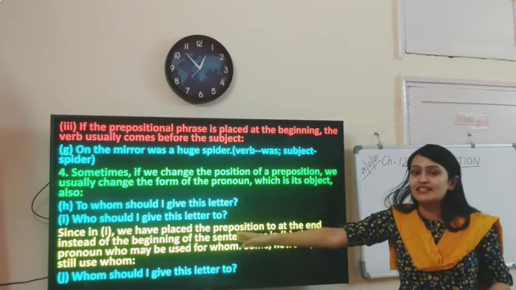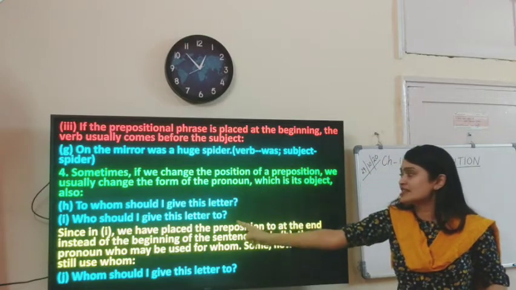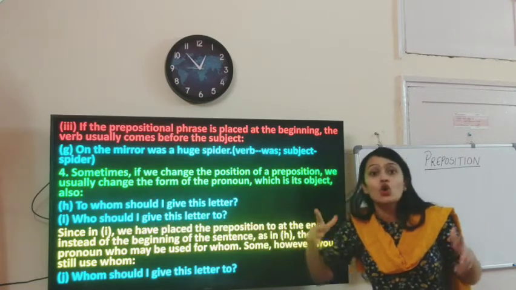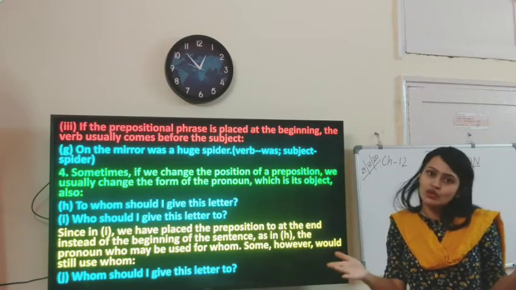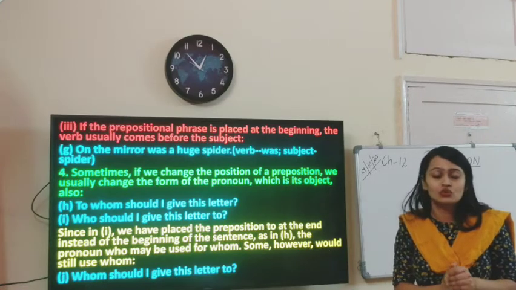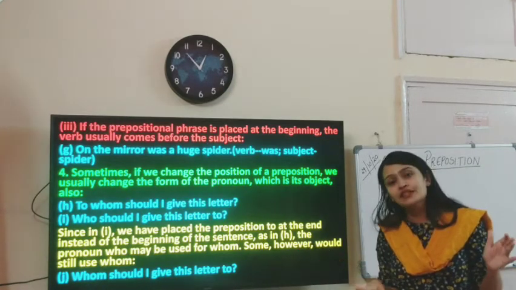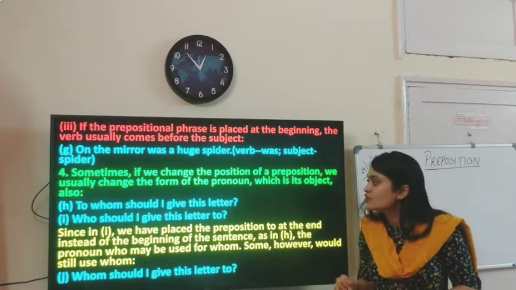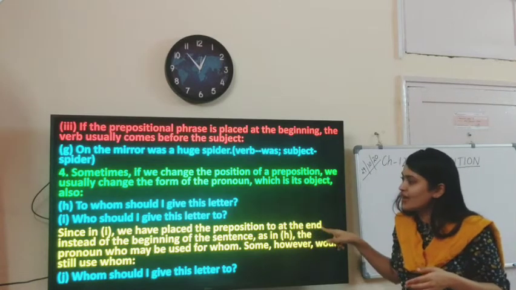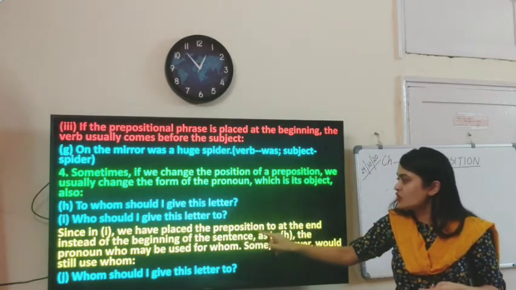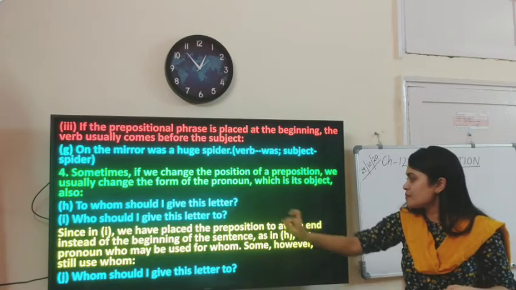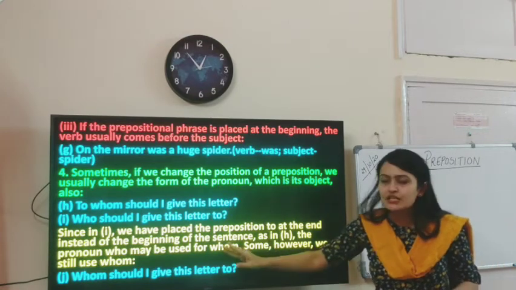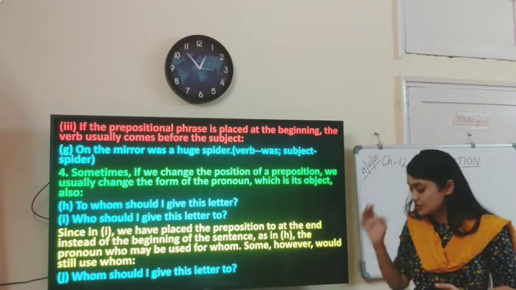So to has come right at last. From the beginning it has come right at last. So then our pronoun has changed. From whom it has become who should I give this letter to? Though you can still say whom should I give this letter to. That is also not grammatically wrong. But then you can definitely use the pronoun who. Since we have placed the preposition to at the end instead of the beginning of the sentence, as in this example, the pronoun who may be used for whom. Some, however, would still use whom. Whom should I give this letter to?